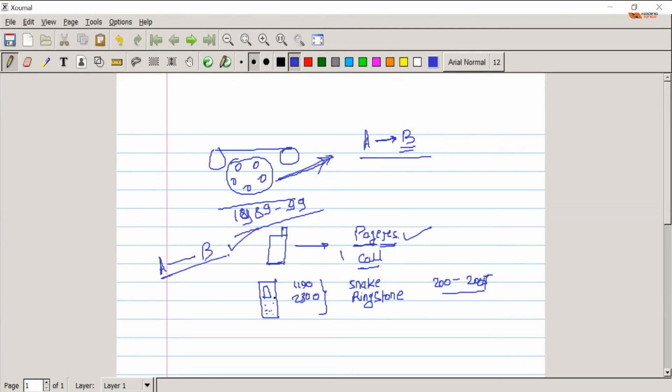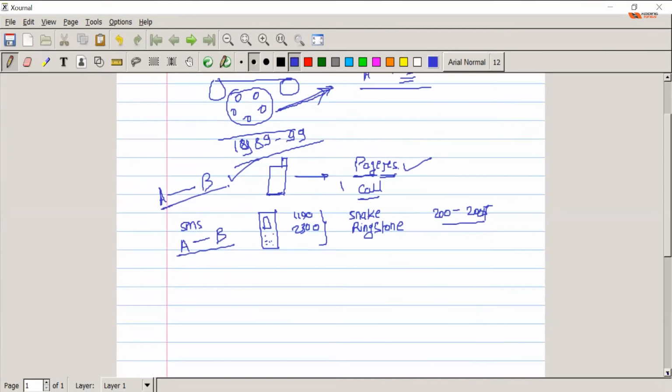Okay, done. With this phone you can play games, you can set ringtones, but you can still send SMS, right? You can still connect from A to B, right? And now just skip a few generations, and now you have this amazing iPhone 12, iPhone 11 kind of phones. It has three cameras, Facebook, WhatsApp, whatnot, right? Everything is available, the entire world.